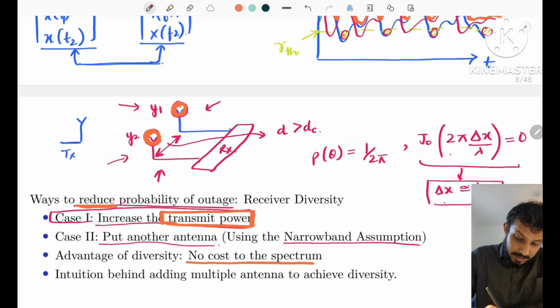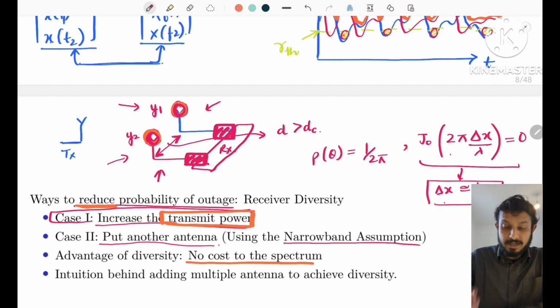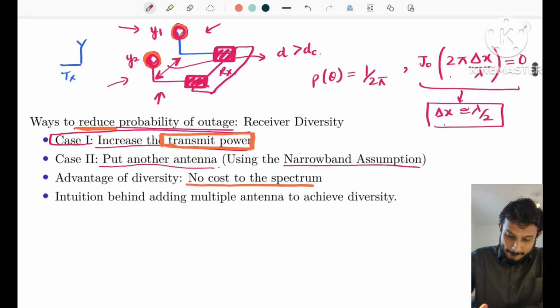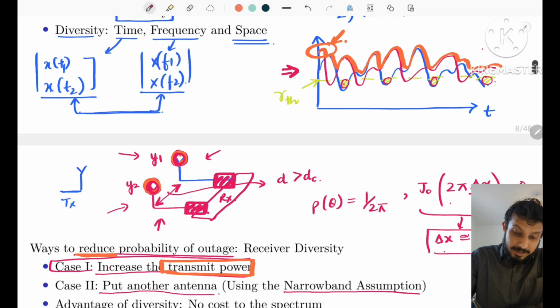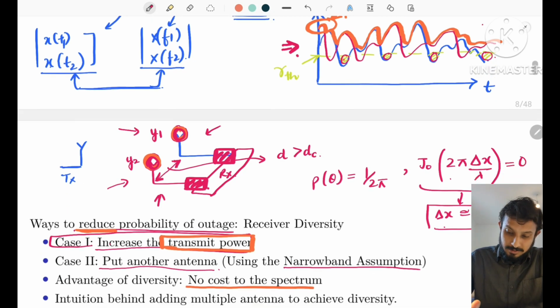That is, when we have multiple antennas, we have multiple receiver circuitry that will increase the power consumption of the receiver. And this is the intuition behind adding multiple antennas at the receiver, and how diversity can be achieved when we have multiple antennas at the receiver.